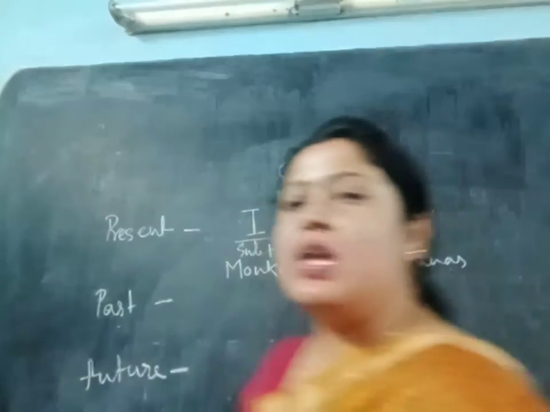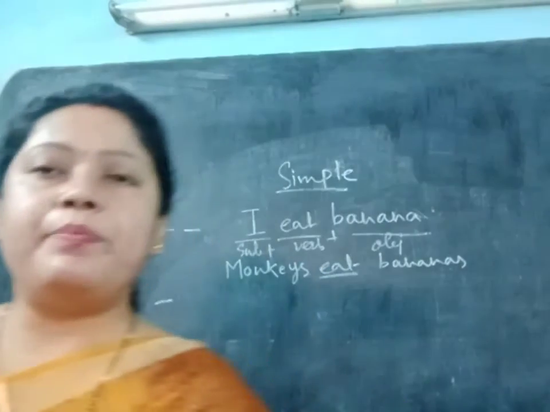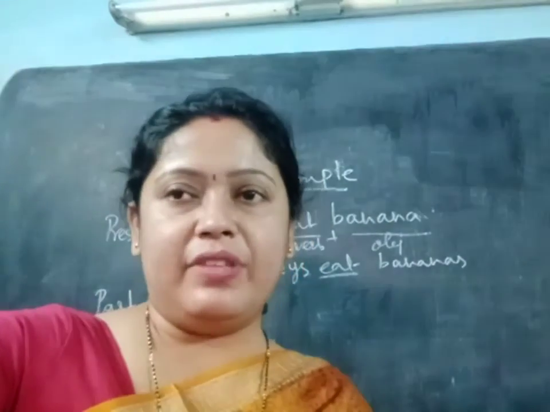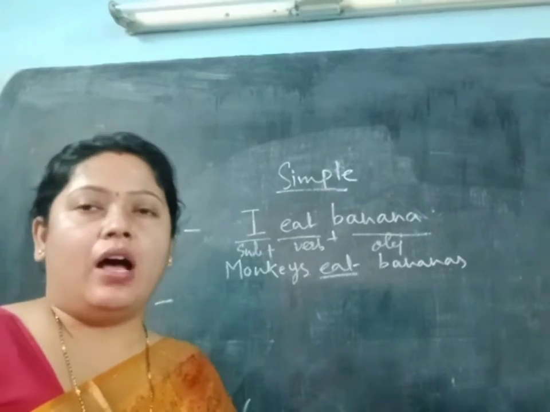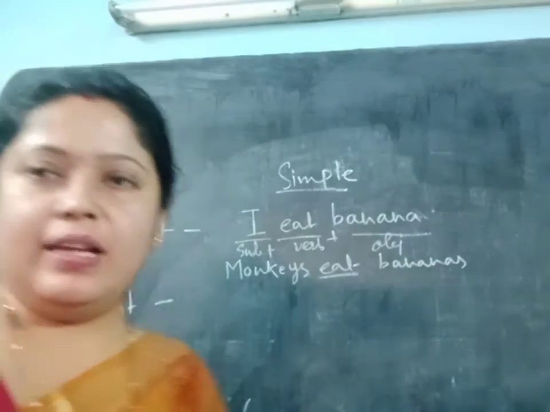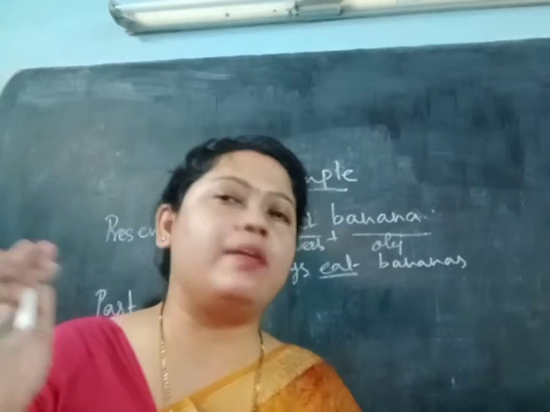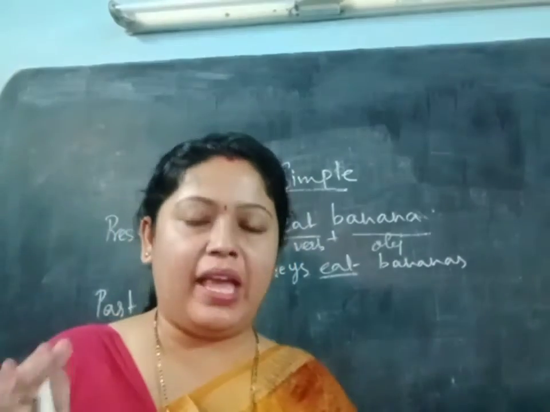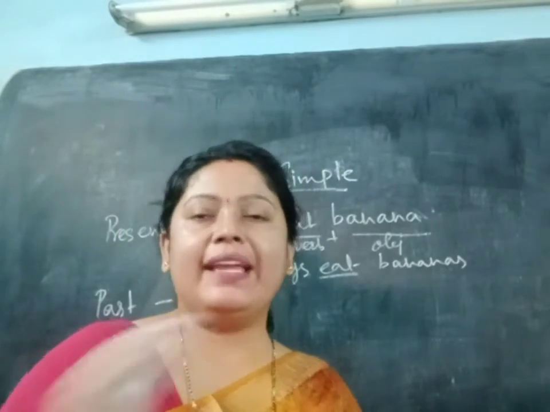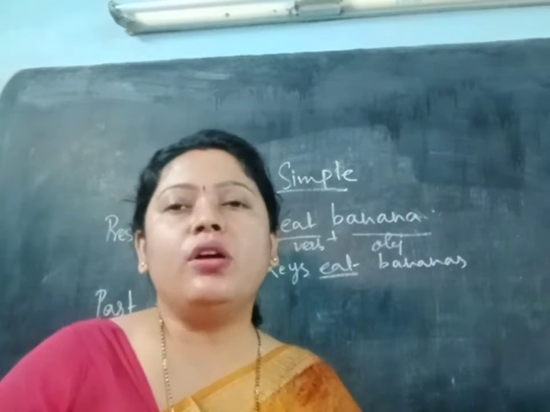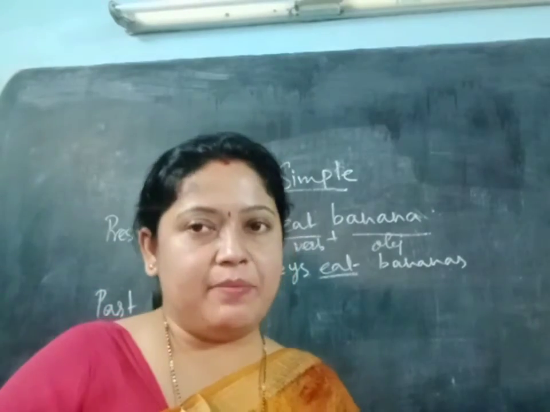Now we will use the simple past. When we are using simple past, now we will see. We will use past tense, suppose we started one work, okay. We did one work, and now it is over. So there we will write the simple past tense.